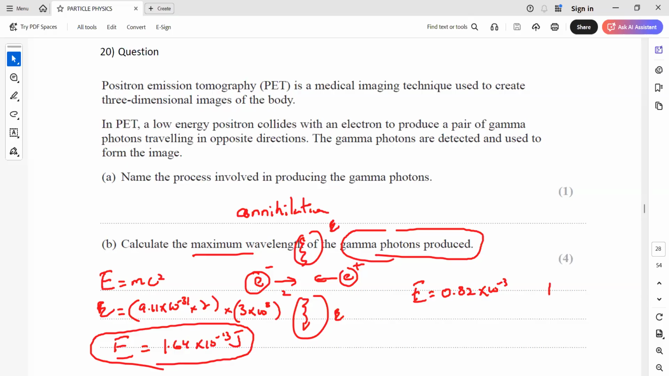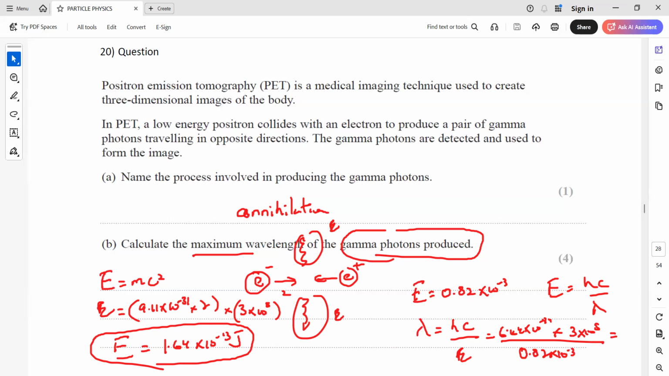Then we have the formula E equals hc over lambda, or E equals hf. If I need lambda, that is Planck's constant times c, divided by E. Planck's constant is 6.64 times 10 to the power minus 34, c is the speed of light, which is 3 times 10 to the power 8, and E is the energy, 0.82 times 10 to the power minus 13. So we got 2.4 times 10 to the power minus 12 meters. That is the wavelength of a photon which will be emitted. So these are some questions from particle physics.